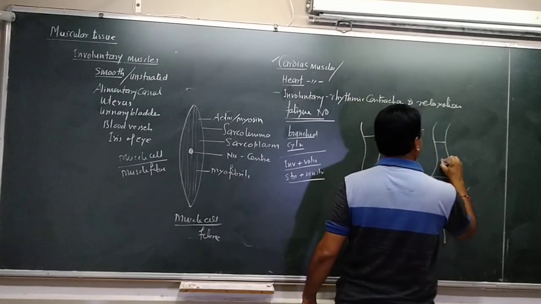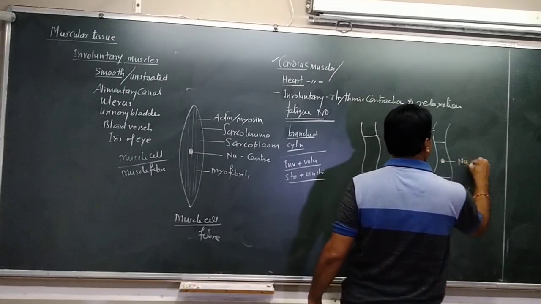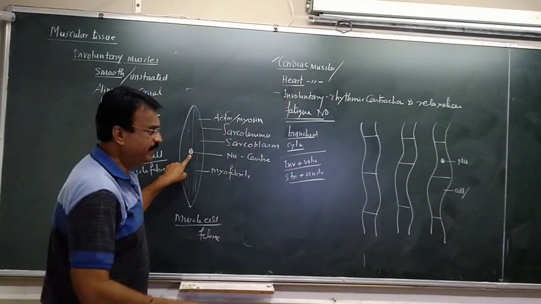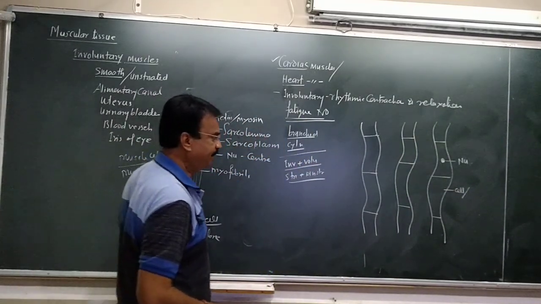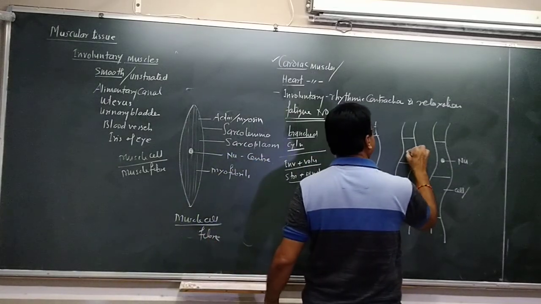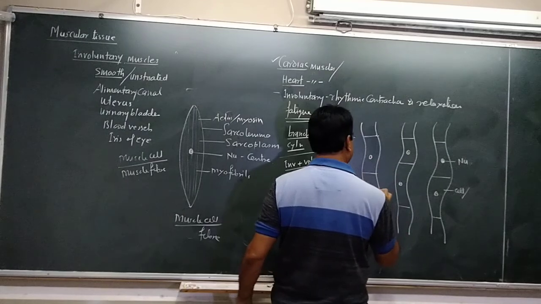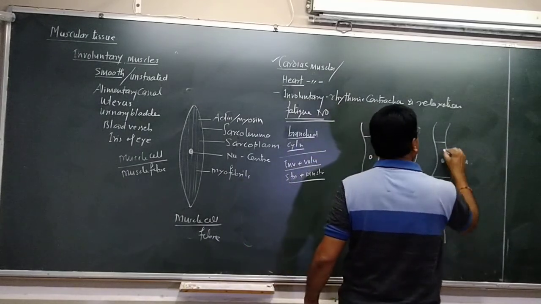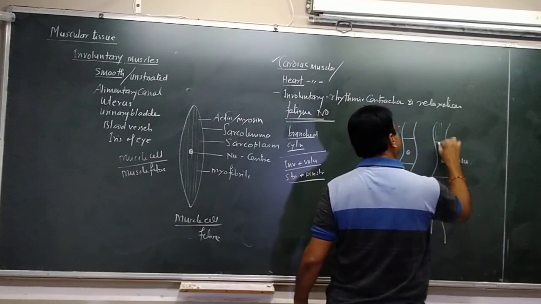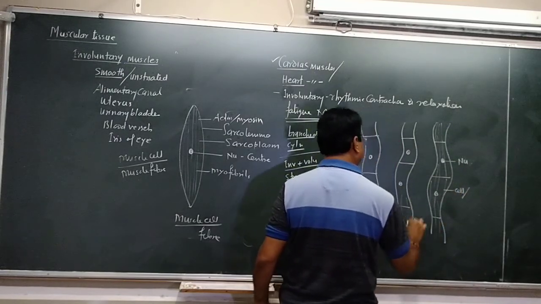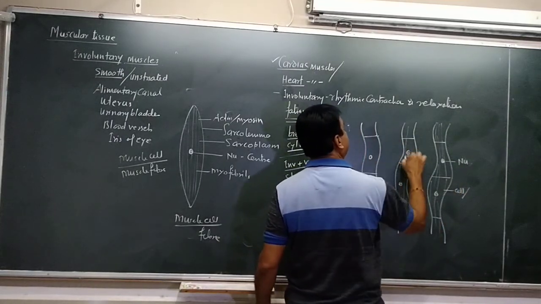And the nucleus is in the center. So this is the property of smooth muscle. न्यूक्लियस सेंटर में है तो स्मूथ मसल की प्रॉपर्टी आ गई. It consists of myofibrils, actin and myosin.